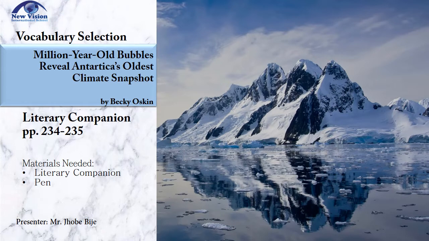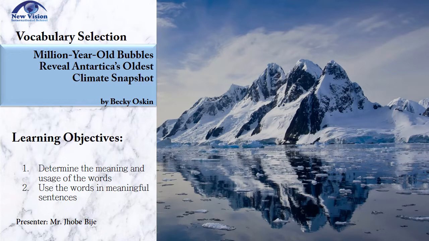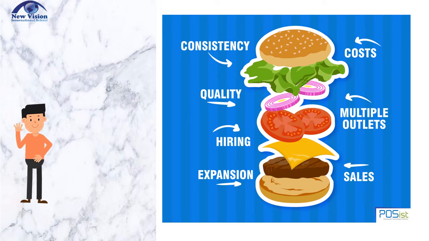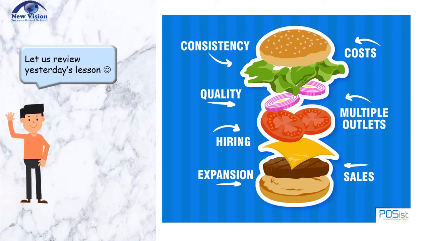Our lesson is Vocabulary Selection of a Million-Year-Old Bubbles Revealed Antarctica's Oldest Climate Snapshot. Please turn your literary companion to page 234 and make sure you have your materials ready. Our learning objectives are: first, determine the meaning and the usage of the words, and second, use the words in meaningful sentences. But before we continue with our lesson, let me review yesterday's lesson.